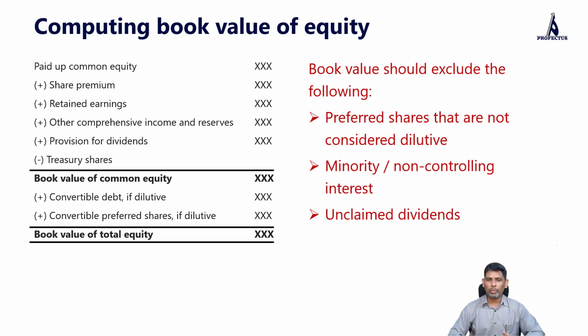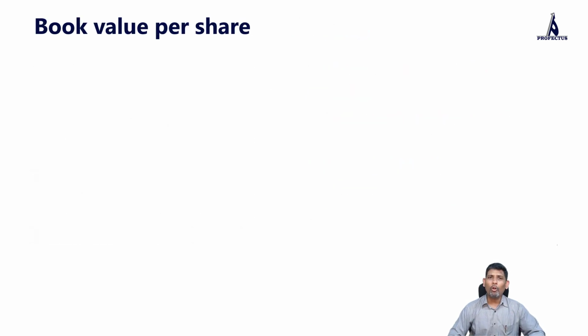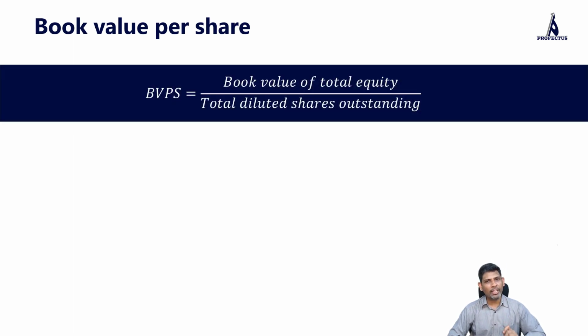Now, having understood the broad principles on how to compute book value of equity, let us see how we compute another related metric called book value per share. Book value per share is simply book value of total equity, which includes convertible preferred shares and convertible debt, which we expect to be converted. Take that book value of total equity and divide it by total diluted shares outstanding.